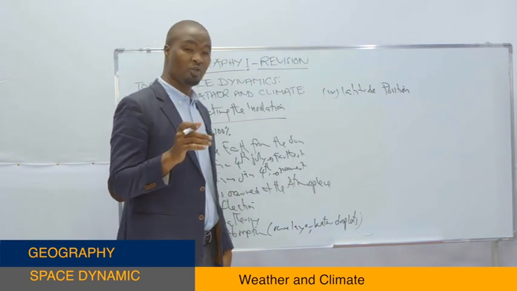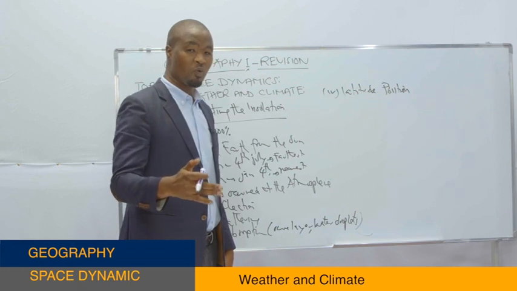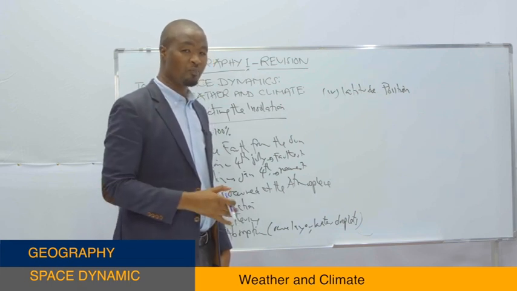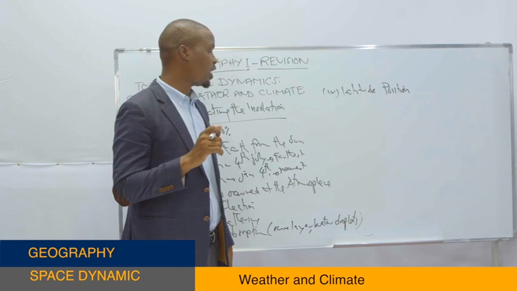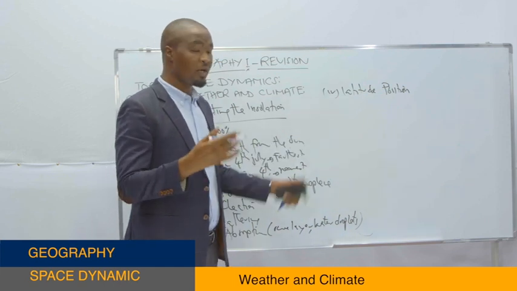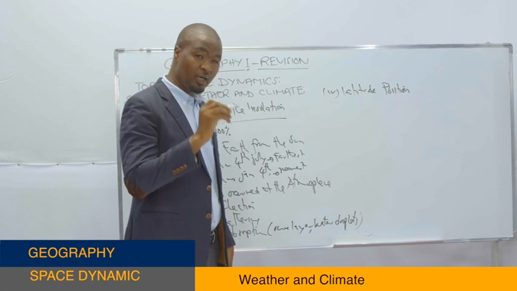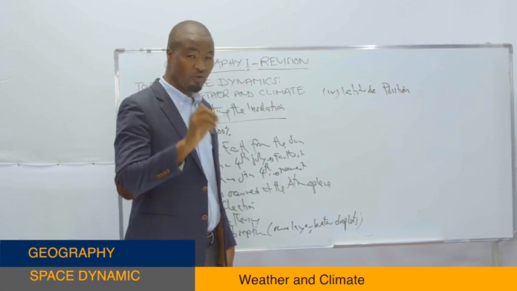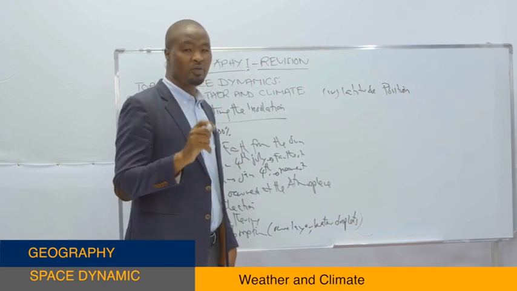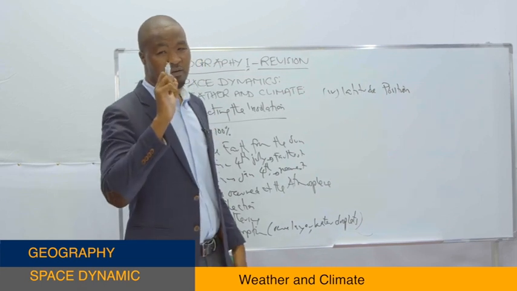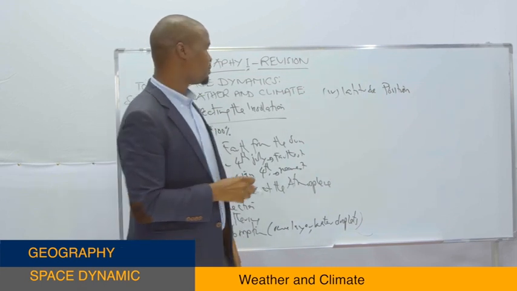And there are areas which are located at the equator where they assume very high temperature. So due to that condition, in terms of where the land is located in terms of latitude, we find that most of the areas located at the pole have low insolation, while most of the areas located at the equator have high insolation.